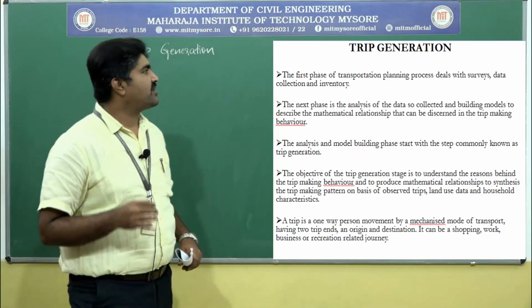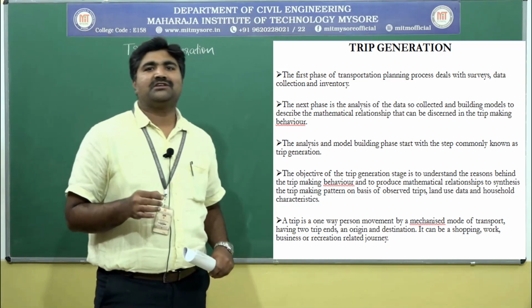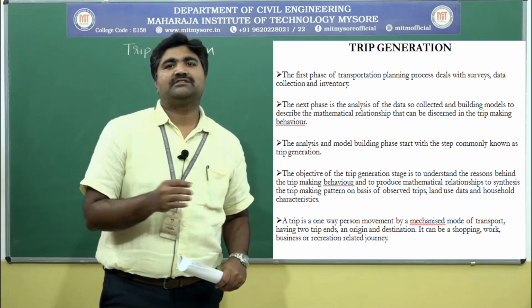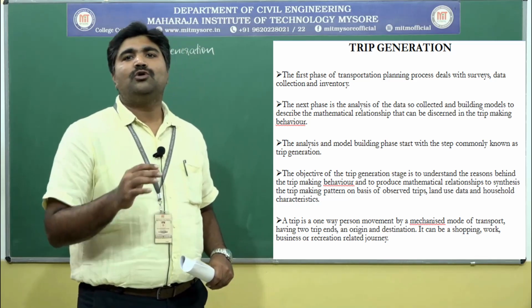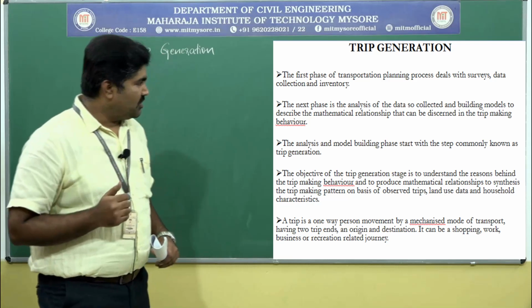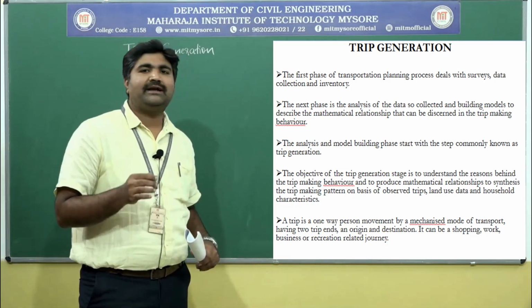The first phase of the transportation planning process deals with surveys, data collection and inventory, which we have studied in our second module. There we studied how to conduct the survey, how to collect the data and how to do the inventory. We have learned that in our previous chapter. The very next phase is the analysis of the data so collected.